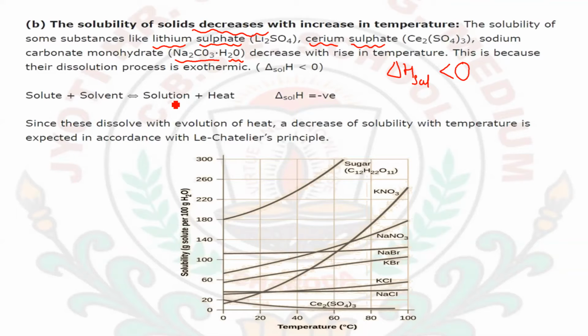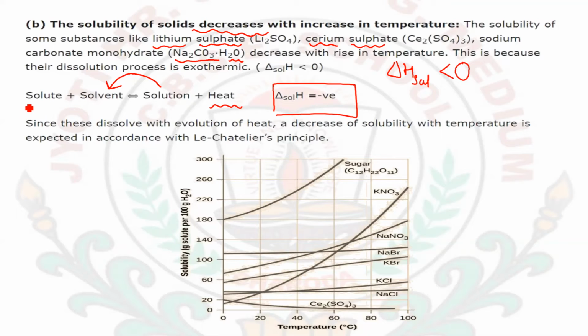It is an exothermic process. The solutions formed by lithium sulfate, cerium sulfate and sodium carbonate monohydrate are all exothermic solutions. So naturally the heat will be released here and the del H solution value will be negative. Due to this reason, if I am increasing the temperature, then according to Le Chatelier's principle, the reaction will proceed towards the backward direction.